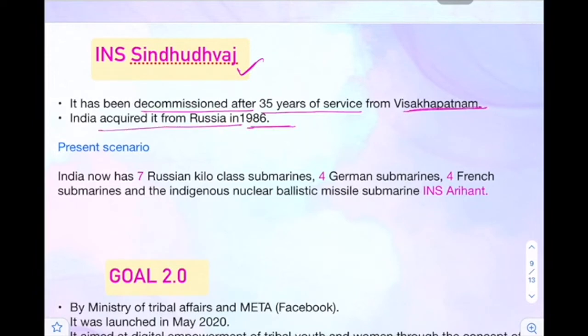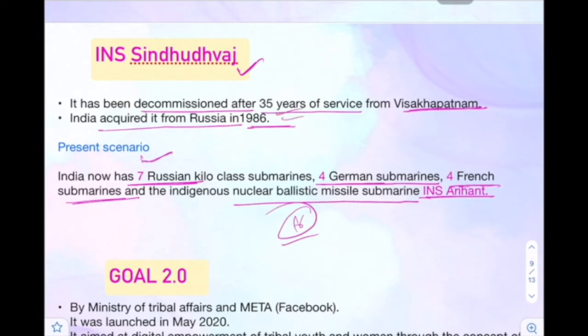Present scenario, how many submarines we have now is that 7 Russian submarines, 4 German submarines, 4 French submarines, and 1 indigenous submarine, that is INS Arihant, which is a nuclear ballistic missile submarine. So in total 7, 4, 11, 4, 15, 1, 16 submarines we have, and 1 is being decommissioned, right? So right now we have 16 submarines. So this is for now.